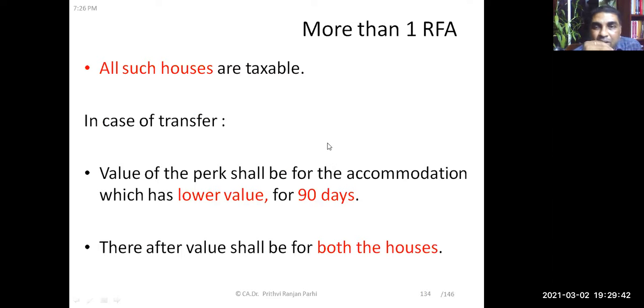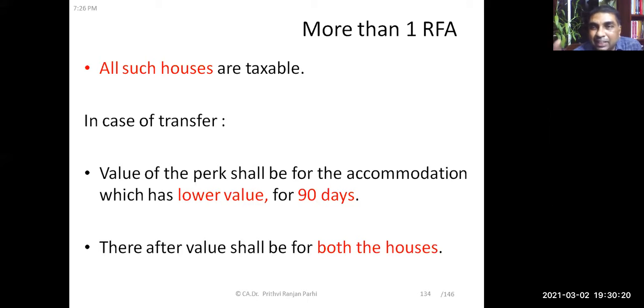Friends, in case more than one rent-free accommodation is provided, then all such houses are taxable. However, in case of transfer, let's say an employee is transferred from one place to another, and there are two houses, one house each in both the places. The value of both the houses should be included normally, but the value of the perquisite shall be for the accommodation which is of lower value only for 90 days. Thereafter, both the houses are taxed.